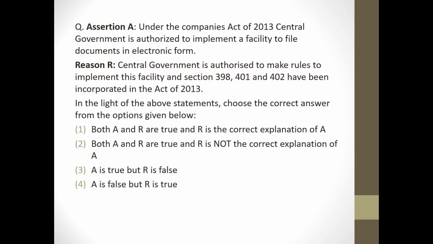Next question. Assertion. Under the Companies Act 2013, central government is authorized to implement a facility to file documents in electronic form. Correct. Reason: central government is authorized to make rules to implement this facility and sections 398, 401 and 402 have been incorporated in the Act of 2013. Correct. Both the statements are correct and R is the correct explanation of A. So answer will be option 1.